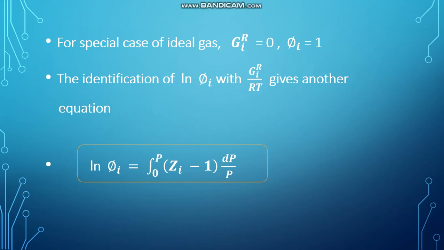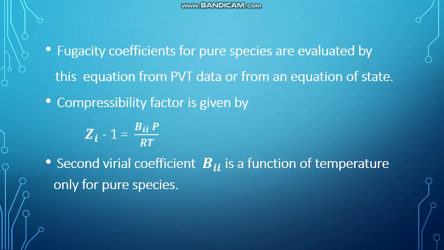The identification of ln phi i with Gi^R/RT gives another equation: ln phi i is equal to the integral from 0 to P of (Zi minus 1) dP/P. Fugacity coefficients for pure species are evaluated by this equation from PVT data or from an equation of state.